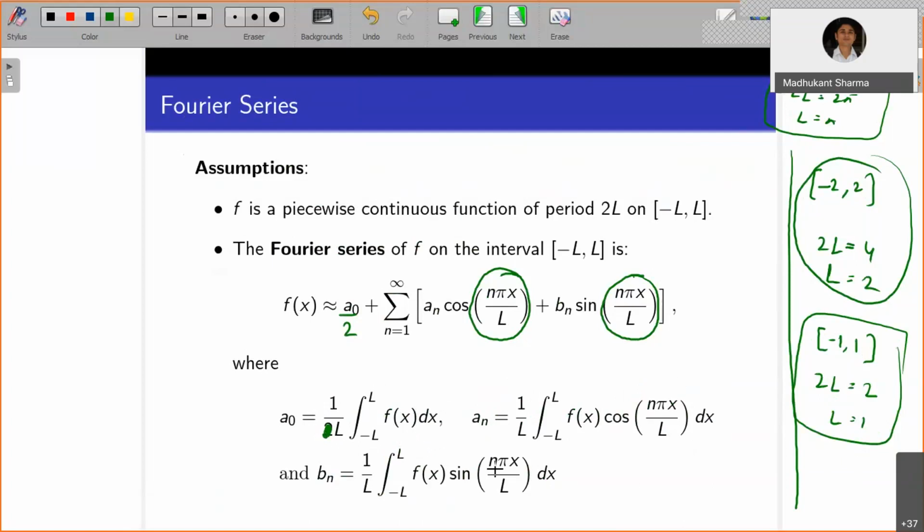So this gives you the generalization of the Fourier series, and the theorem can also be generalized in a similar fashion. This series is going to equal the function value at a point of continuity, and it is going to equal the average of the left hand limit and right hand limit at a point of discontinuity. So that will be the same.